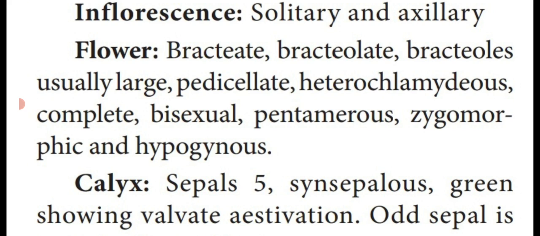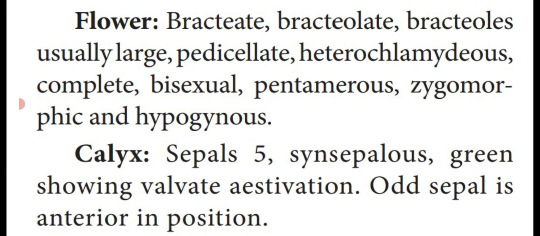Heterochlamydeous: calyx and corolla are clearly seen, that is known as heterochlamydeous. Complete: all four whorls, calyx, corolla, androecium and gynoecium, are present, that flower is known as a complete flower. Bisexual: both sex organs, male and female, androecium and gynoecium, are present in the same flower, that is a bisexual flower.